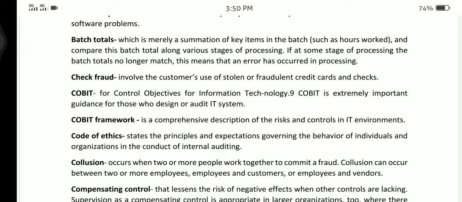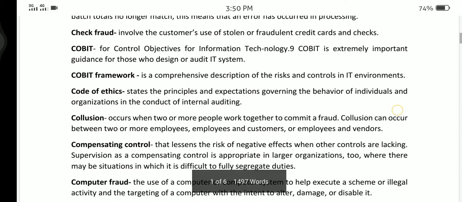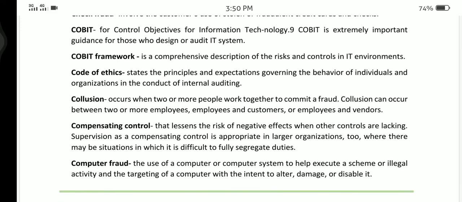COBIT, for Control Objectives for Information Technology. COBIT is extremely important guidance for those who design or audit systems. The COBIT framework is a comprehensive description of the risks and controls in IT environments. Code of Ethics states the principles and expectations governing the behavior of individuals and organizations in the conduct of internal